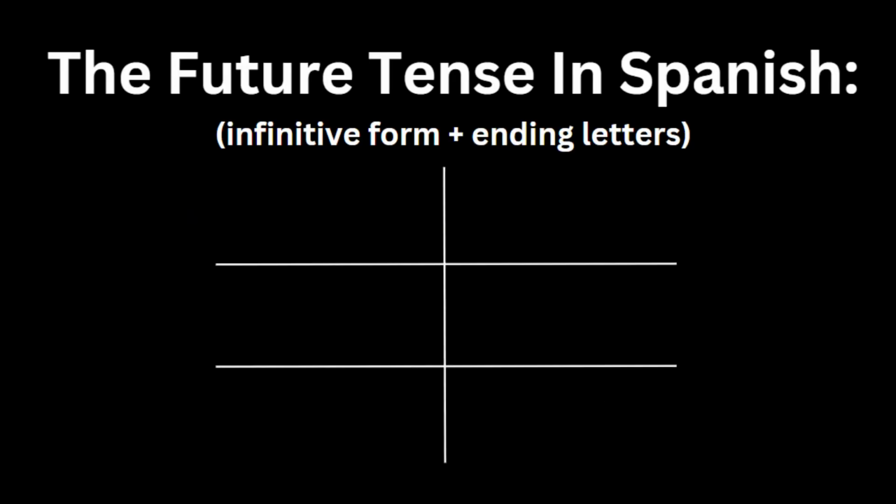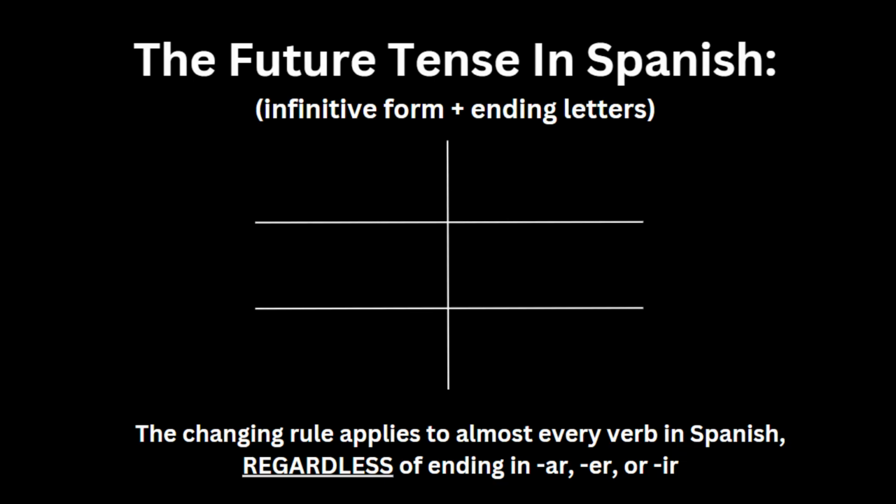In Spanish, the future is a simple tense consisting of one word which doesn't really conjugate the verb, but rather keeps the form of the verb as the infinitive and then adds some letters after it. Principally, verbs in the future tense in Spanish don't really get conjugated, but rather they change by having letters after them. The best thing about the future tense in Spanish is that it doesn't matter if we use an AR, ER, or IR verb, stem changing, or an irregular yo verb, the change to the verb itself will stay the same across almost every verb there is in Spanish.